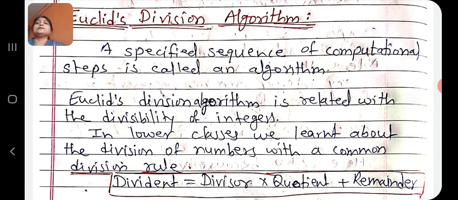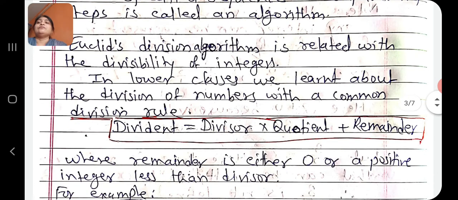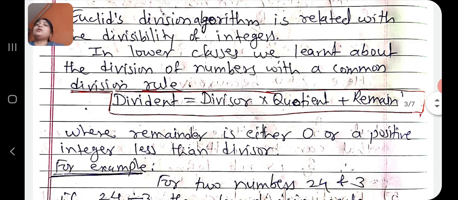In lower classes, we learnt about the division of numbers with a common division rule. What is the common division rule? Dividend is equal to divisor into quotient plus remainder, where remainder is either 0 or a positive integer less than the divisor.